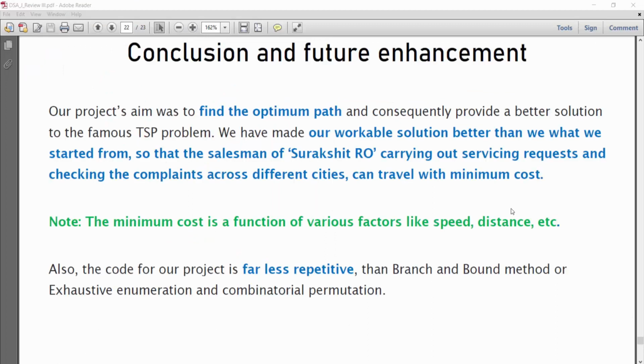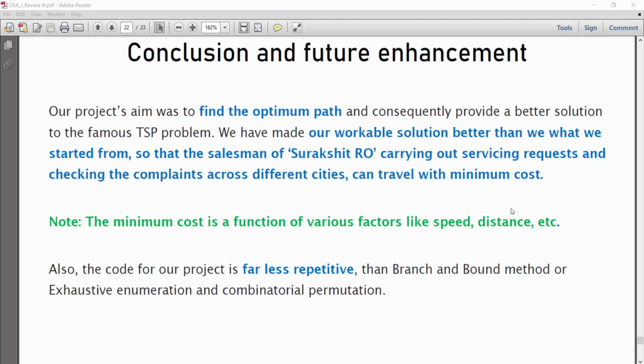Conclusion and future enhancement. Our project's aim was to find the optimum path and provide a better solution to the famous TSP problem. We created a workable solution with the Sanskriti example, and we also created a workable solution with Google Maps. The minimum cost is a function of various factors like speed, distance, and natural calamities also.